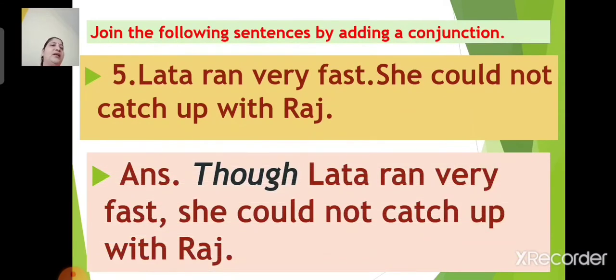Answer is, though Lata ran very fast, she could not catch up with Raj. I repeat, though Lata ran very fast, she could not catch up with Raj. Here the conjunction is though.